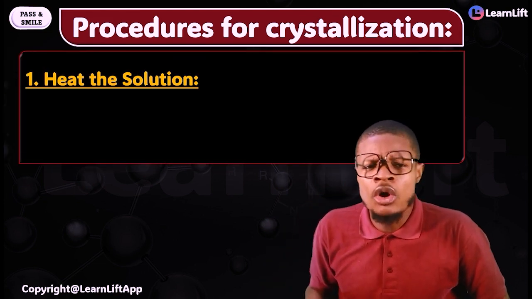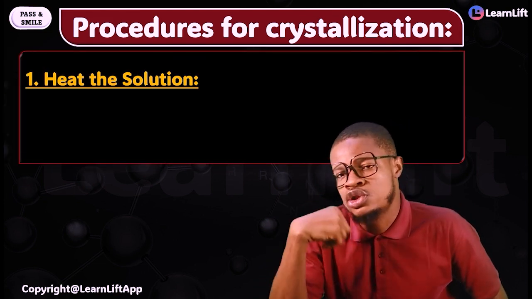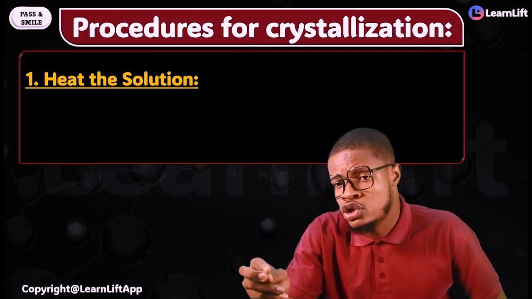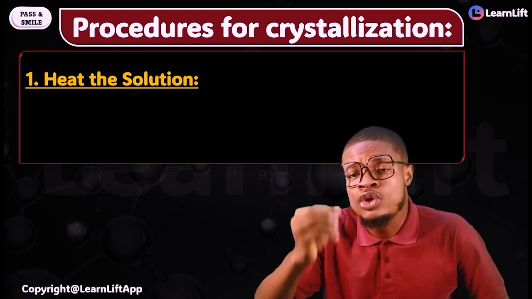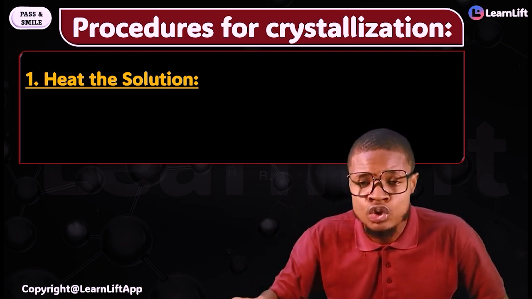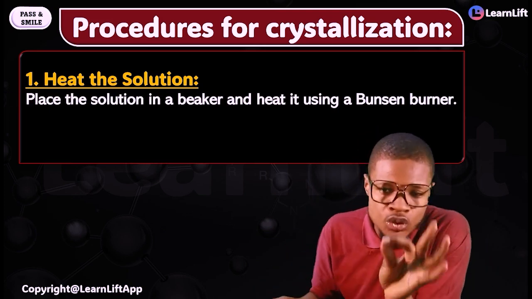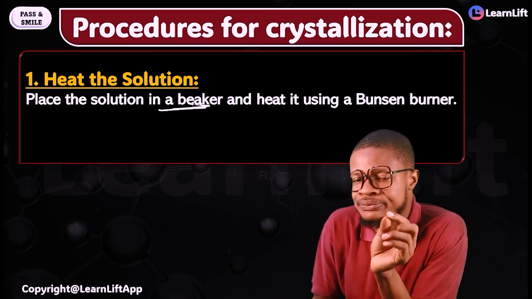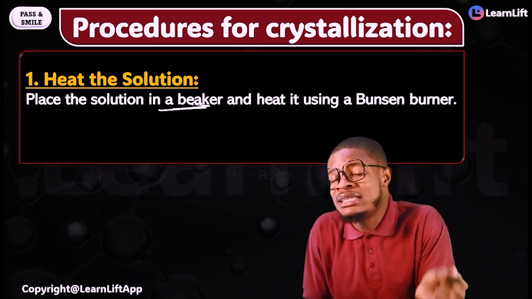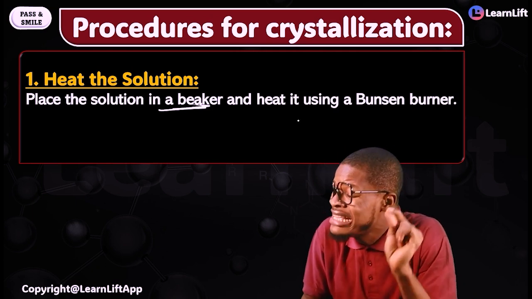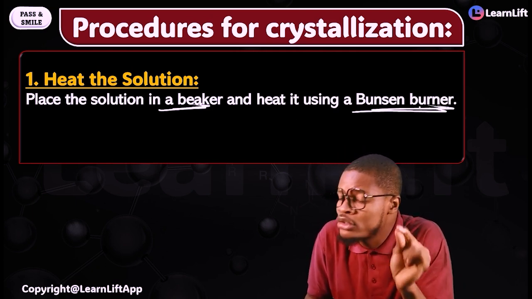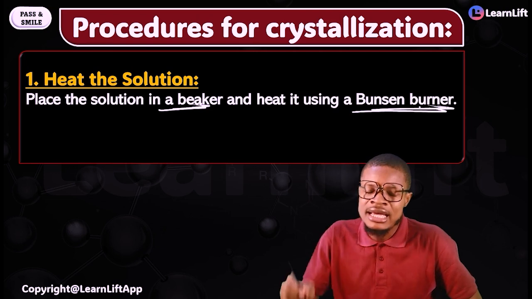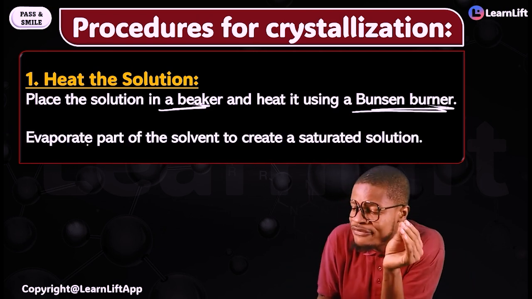Now, in the procedure for crystallization, there are 3 powerful procedures that we apply there. Number 1 procedure is what is called heat the solution. Heat the solution. And which solution are we going to heat? The saturated solution. Now, what happens is this. Place the solution in a beaker. And which solution am I placing in that beaker? Saturated solution. And heat it using a what? A Bunsen burner. Right?